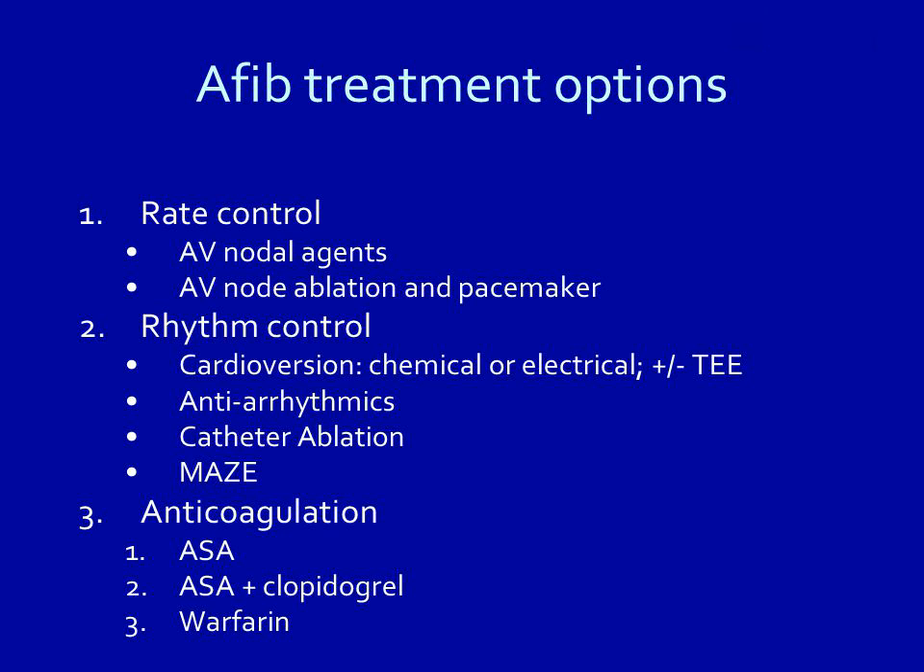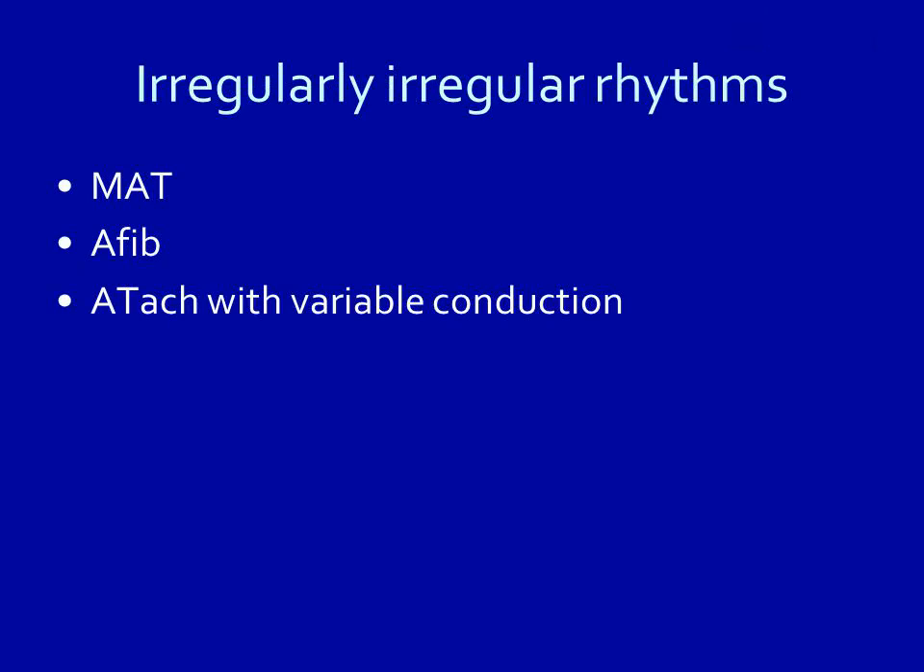AFib treatment options. Rate control: AV nodal agents. AV node ablation and pacemaker. Rhythm control: cardioversion, chemical or electrical, plus or minus TEE. Antiarrhythmics. Catheter ablation. MAZE. Anticoagulation: ASA, ASA plus clopidogrel, warfarin.